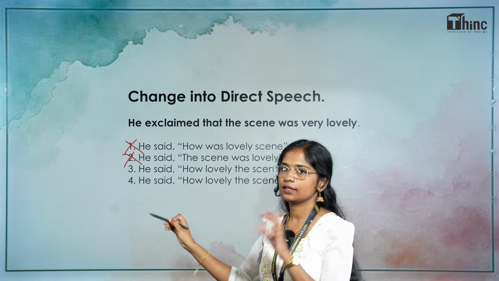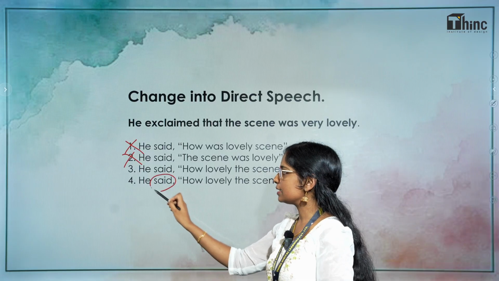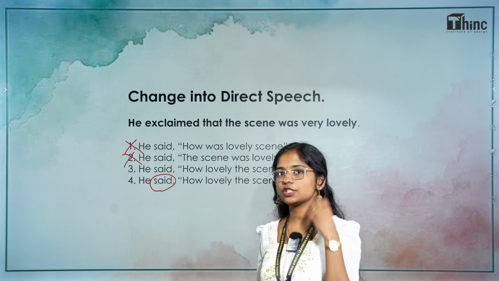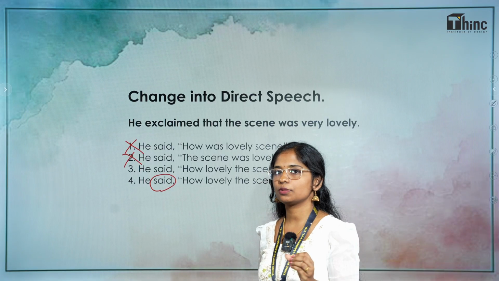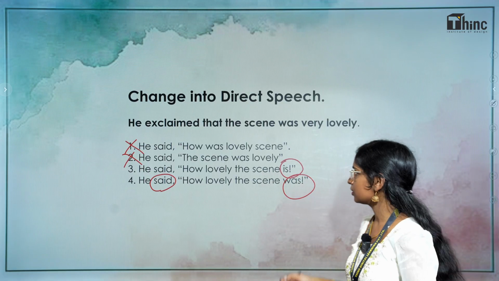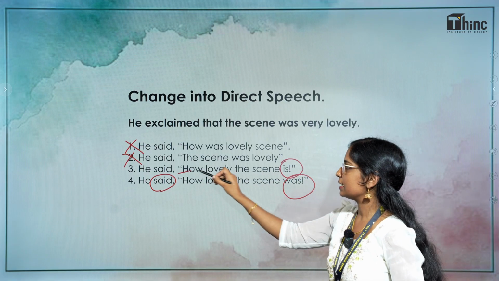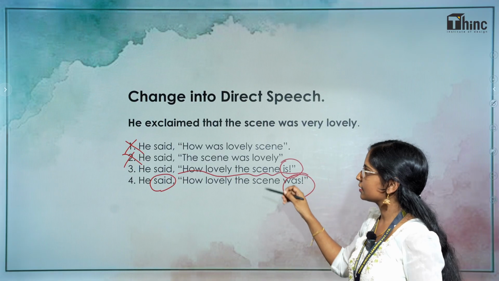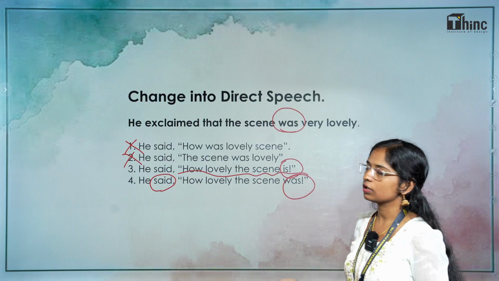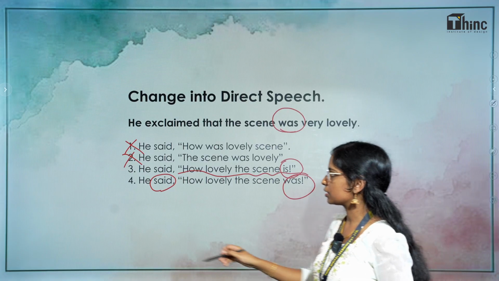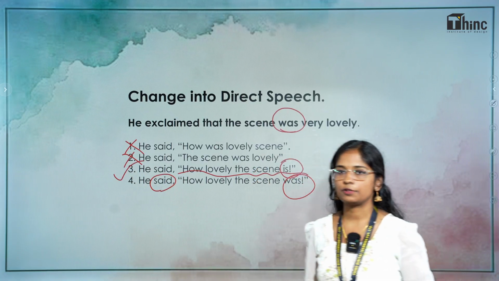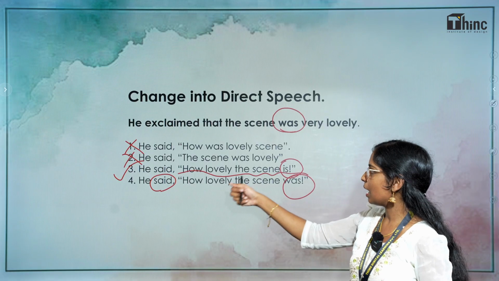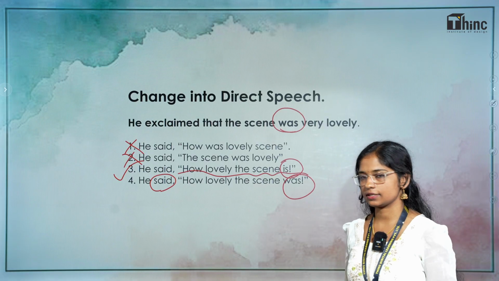Since the reporting verb here is in the past tense, when we are changing into indirect speech, it should become the past tense. So, only when the sentence is "How lovely the scene is," only in this case we can see the was in the indirect speech. So, the answer is option 3. He said, "How lovely the scene is."